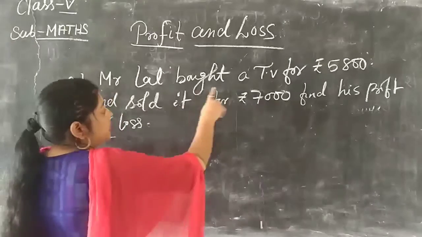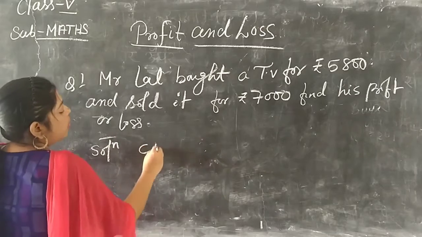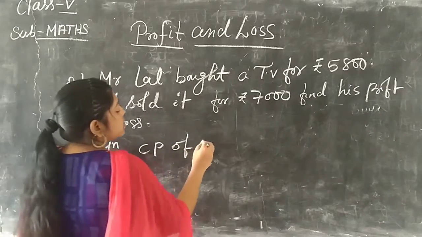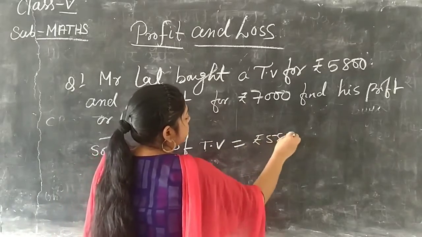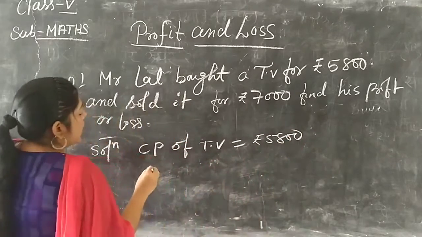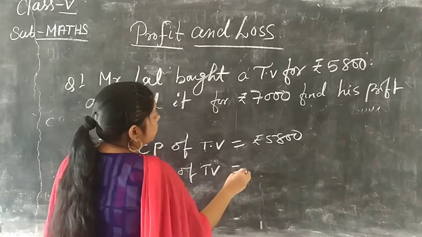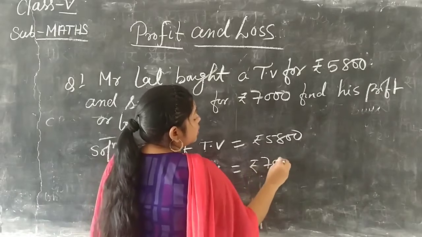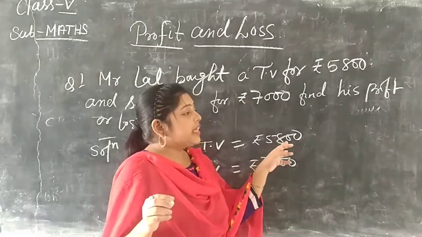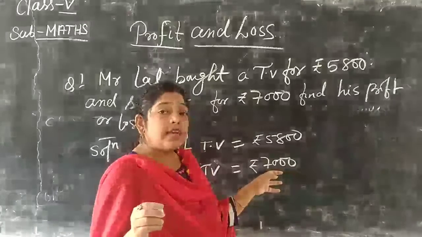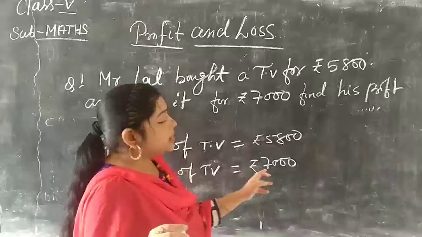We know that the cost price of a TV, CP of a TV, is rupees 5,800, and the selling price of the TV is equal to rupees 7,000. So you can see 5,800 is less than 7,000; 5,800 is the cost price and the selling price is 7,000.